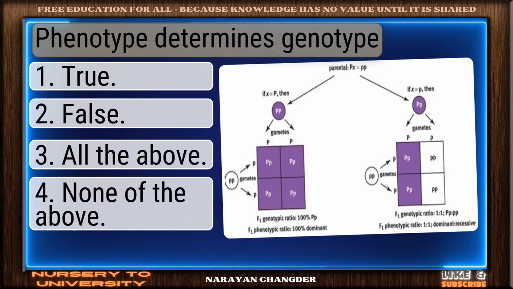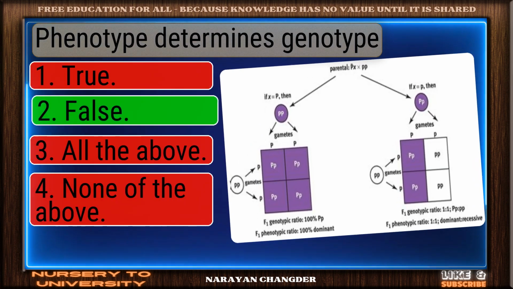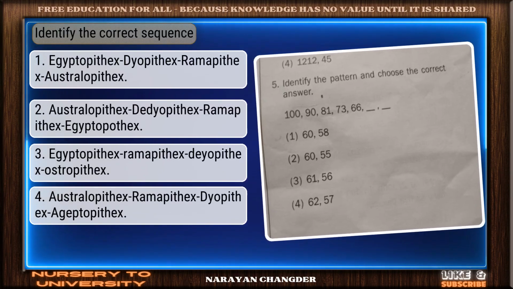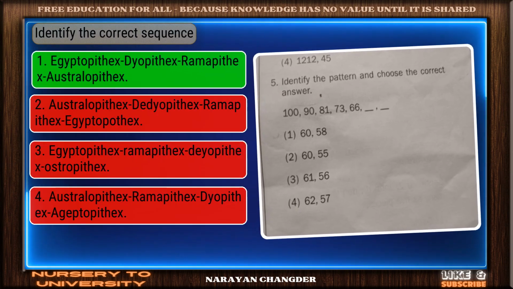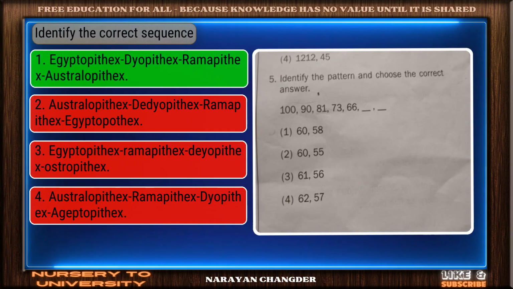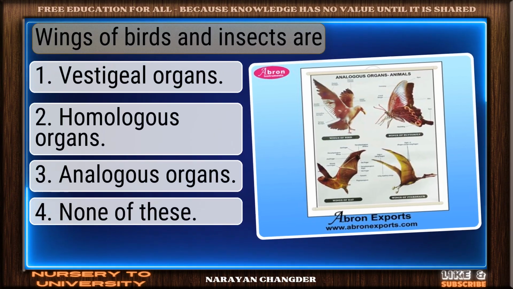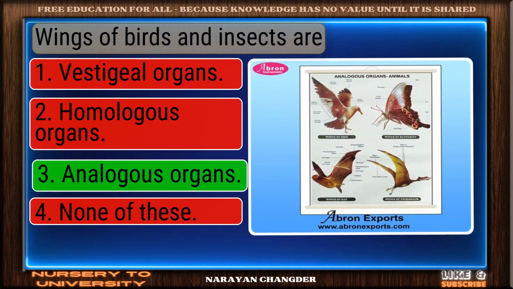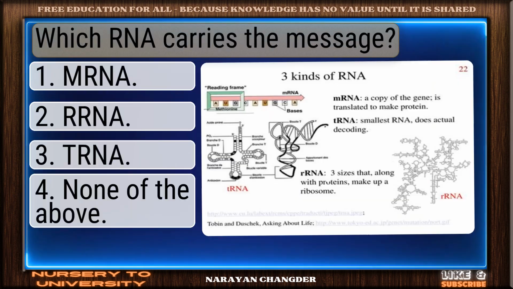Phenotype determines genotype. Smart move. False is accurate answer. Identify the correct sequence. Excellent. Egyptopithecus, Dryopithecus, Ramapithecus, Australopithecus is well reasoned. Wings of birds and insects are? Bravo. Analogous organs is the answer.